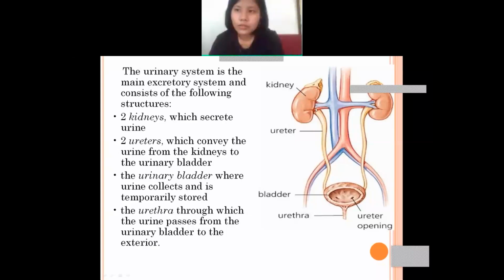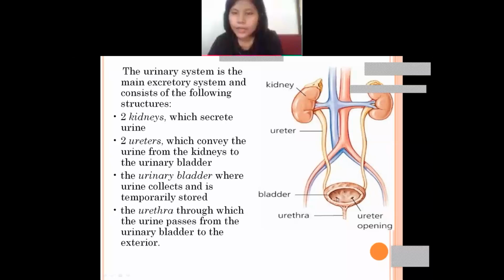So this ureter lies in between the kidney and the urinary bladder. What does it do? It passes urine from the kidney to the urinary bladder. It is like a passage or pathway in between the kidney and the urinary bladder.